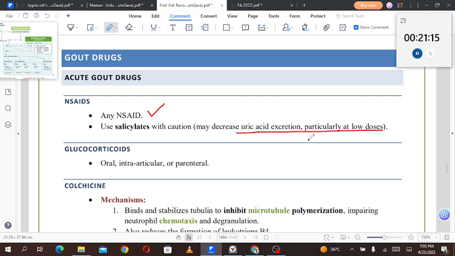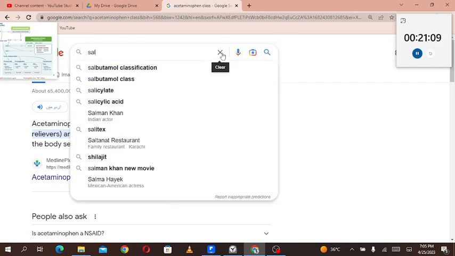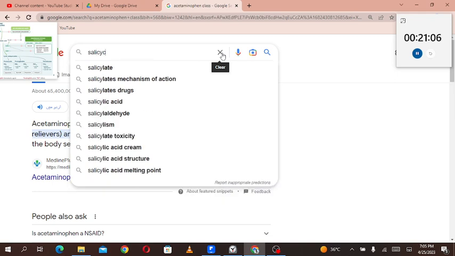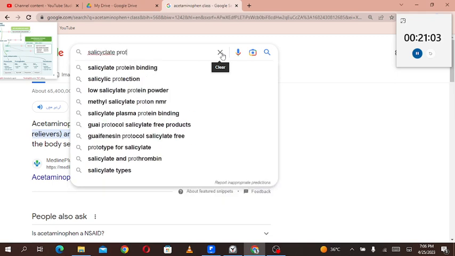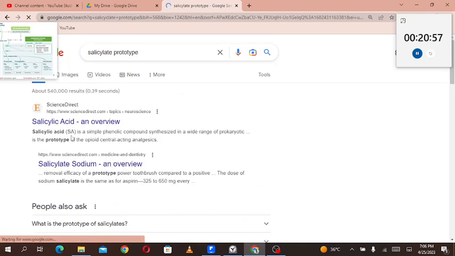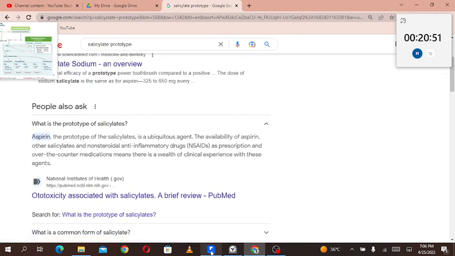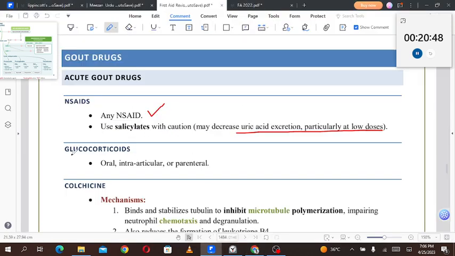What is a salicylate? Aspirin is a salicylate, the prototype drug for that, or a prodrug, as we may also say. Then glucocorticoids: oral, intra-articular or parenteral. Glucocorticoids for gout can be given orally, or as intra-articular injections directly into the joints, or by the parenteral route.